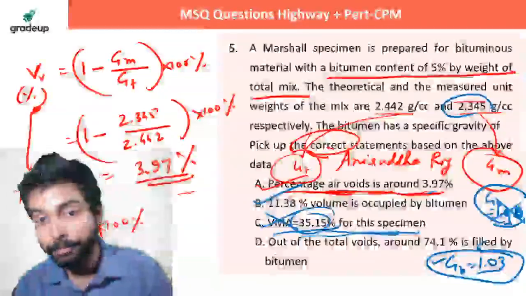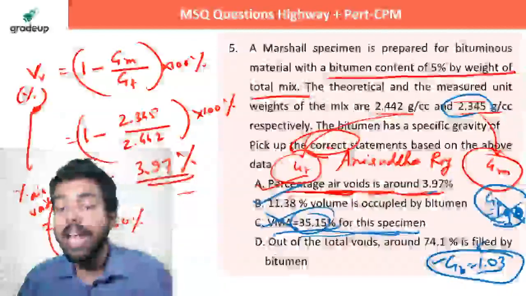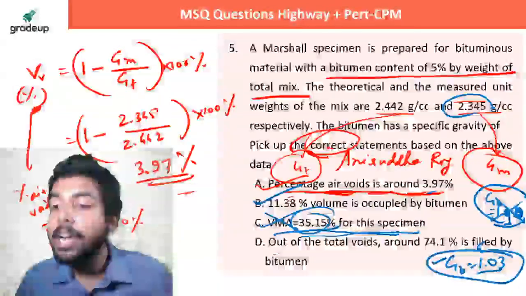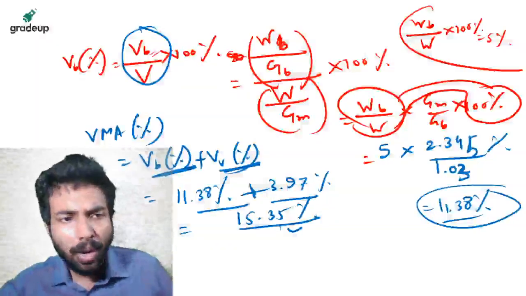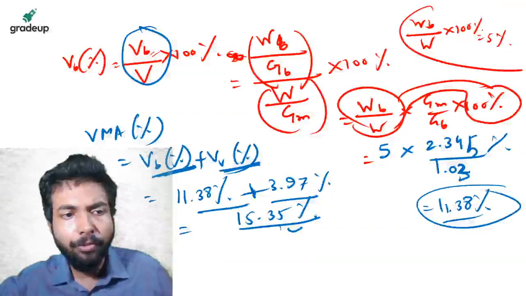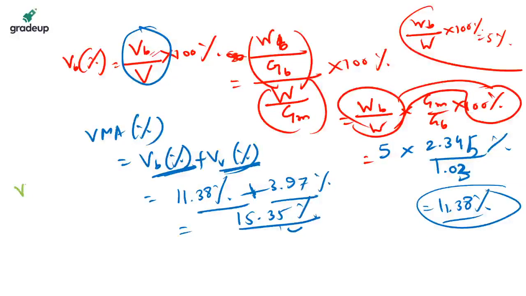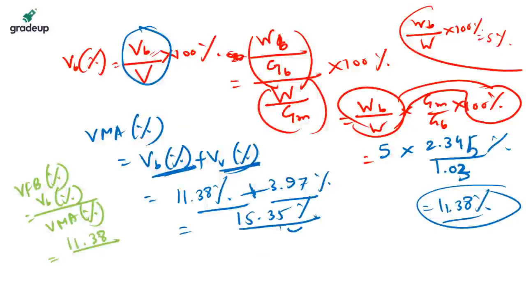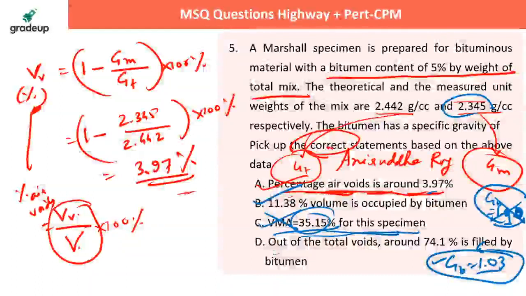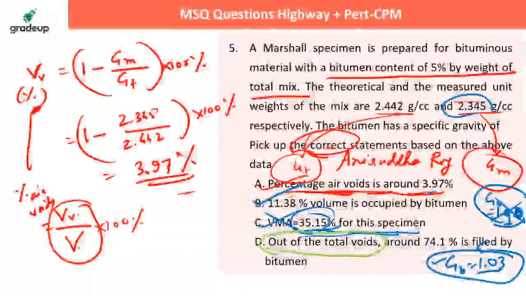Let's check the last option. They're saying out of the total voids, around 74.1% is filled by bitumen. Very simple. They're asking about what, beta? They're asking about the VFB, that is the percent of the voids filled with bitumen. कैसे calculate करते हो? That out of the total voids, what percent is occupied by bitumen? So let's check. 11.38 is occupied by bitumen, right? So they're saying out of the total voids, around 74.1 is filled by bitumen.